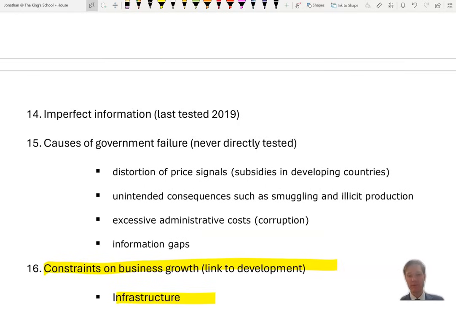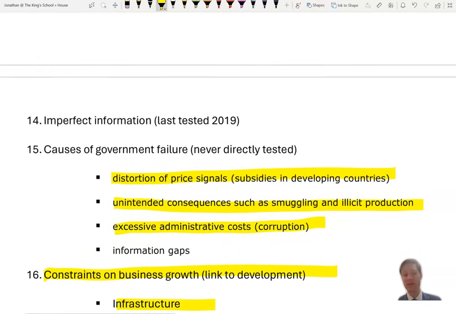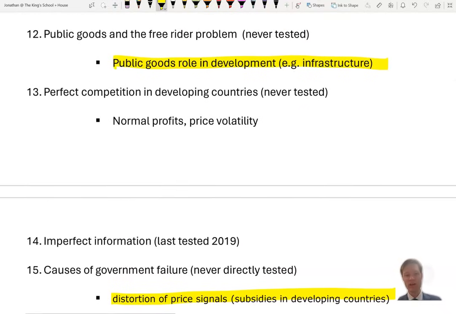Government failure, not directly tested so far really. So again, the fact that this could result from development issues like price signals, subsidies and buffer stock schemes, as we talked about before, unintended consequences like smuggling, excessive administration costs, and possibly coming through corruption there as well. So lots and lots of ideas there.